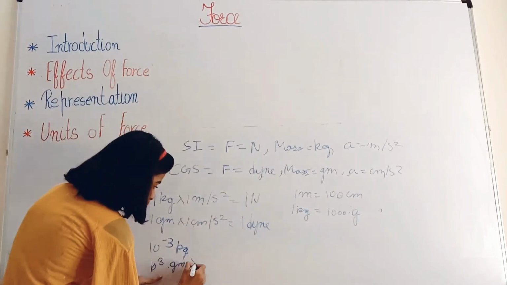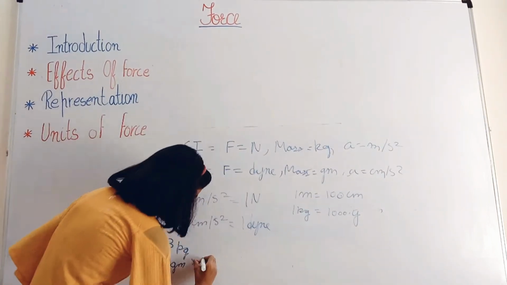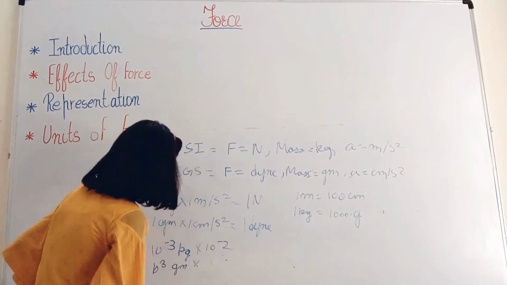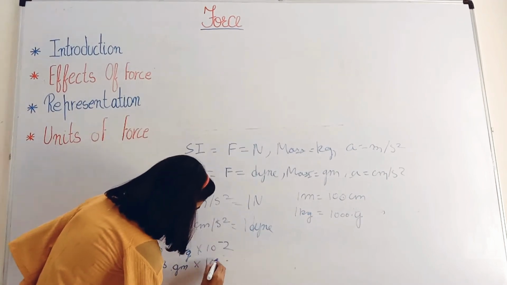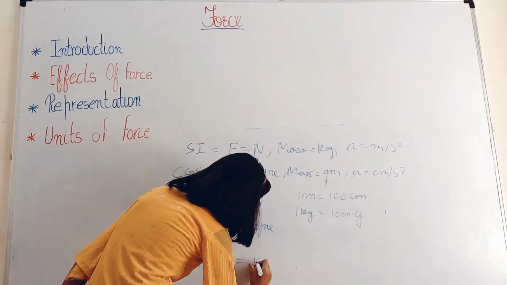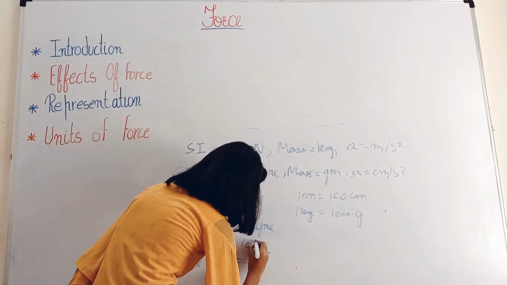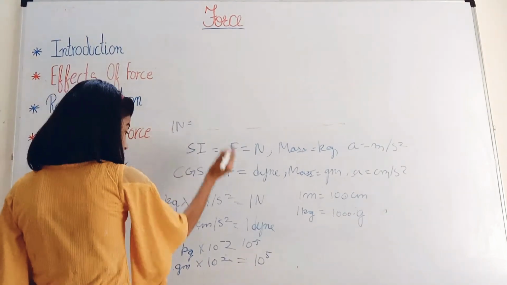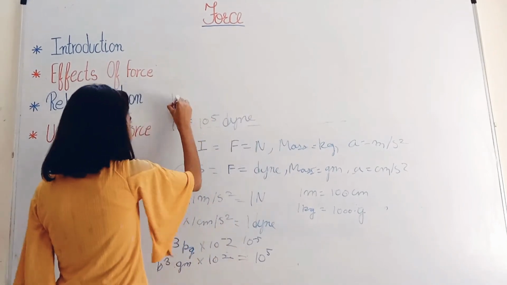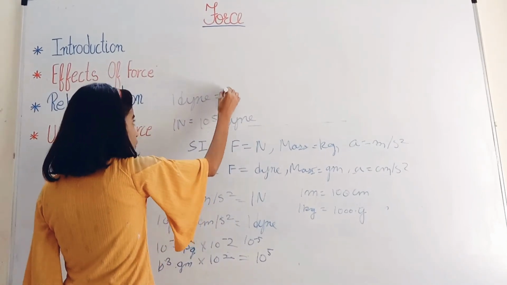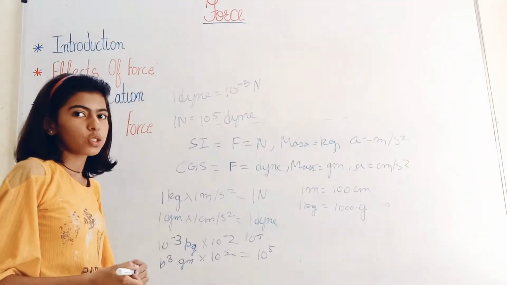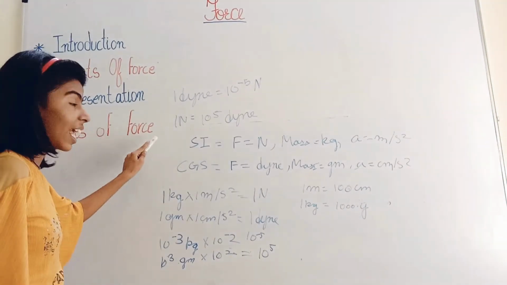1 centimeter is 10 raised to the power of minus 2 meter, and 1 meter is equal to 10 raised to the power of 2 centimeter. So if we do that, it will be 10 raised to the power of 5 and 10 raised to the power of minus 5. So 1 Newton is equal to 10 raised to the power of 5 Dyne, and 1 Dyne is equal to 10 raised to the power of minus 5 Newton. So that is the relationship between 1 Dyne and 1 Newton.